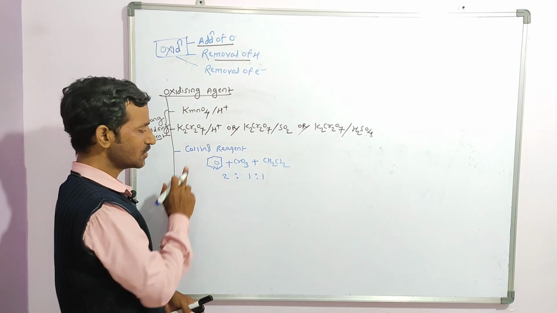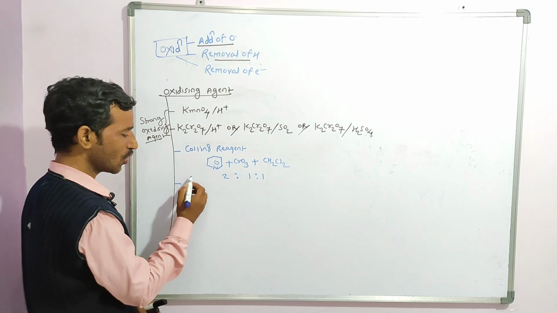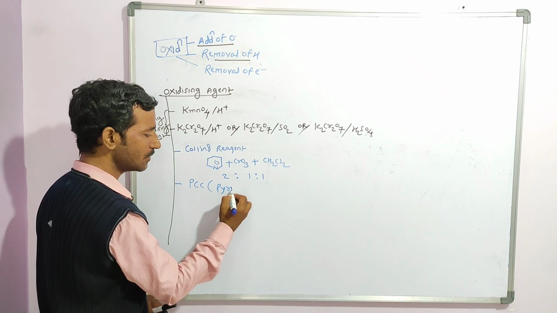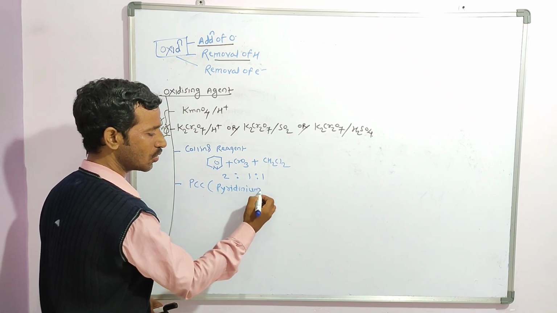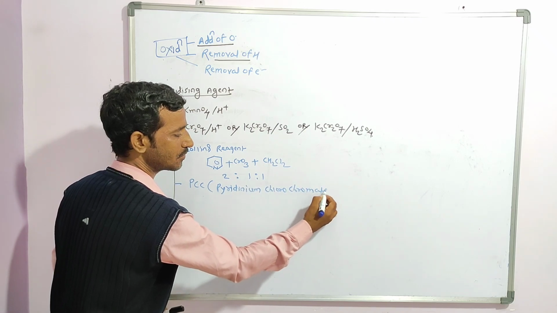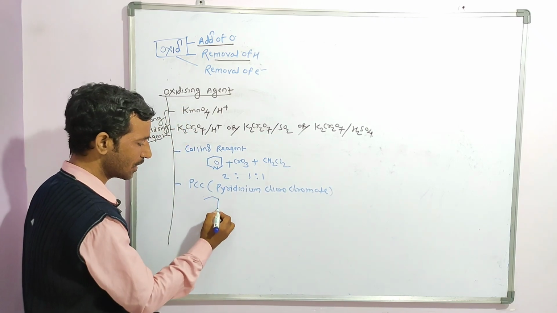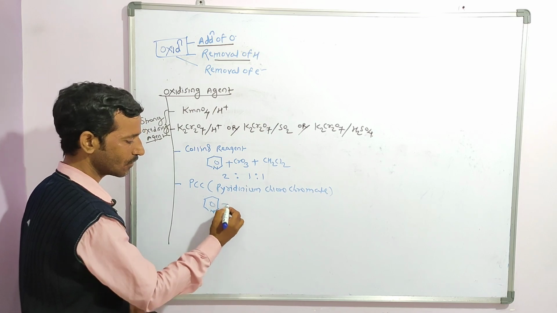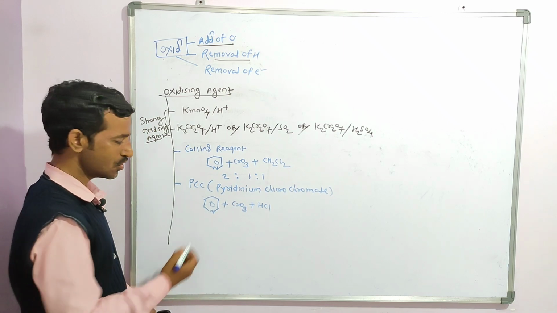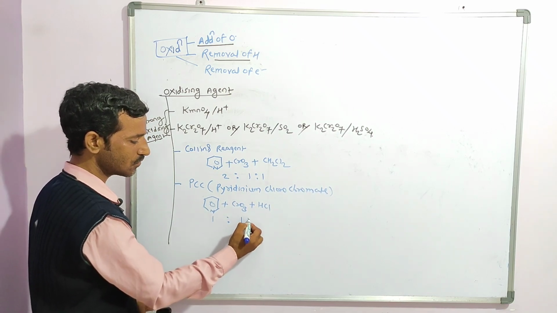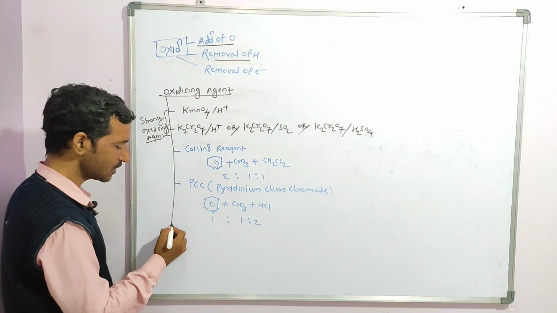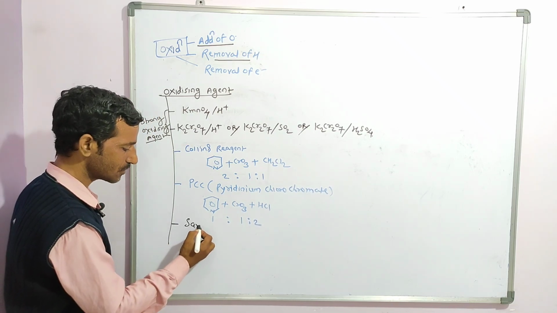Next reagent is PCC, pyridinium chlorochromate. What is the structure? Pyridine, chromium trioxide and hydrochloric acid, in a 1:1:1 ratio. Another oxidizing agent is Sarrett reagent.